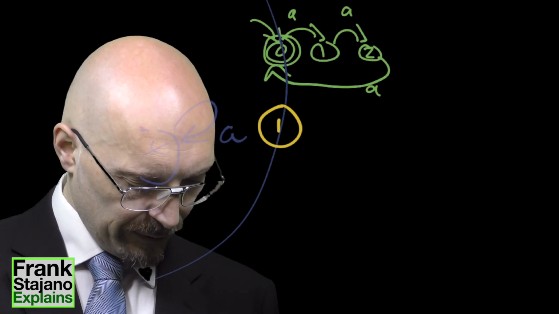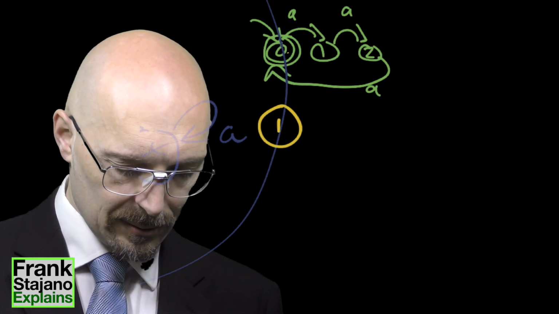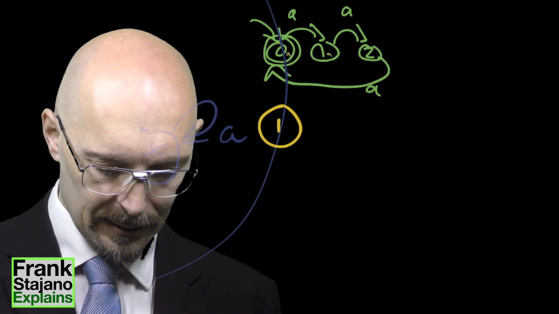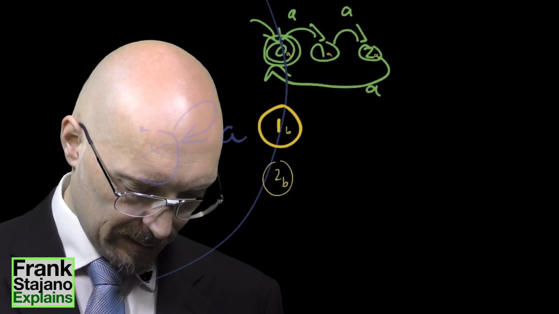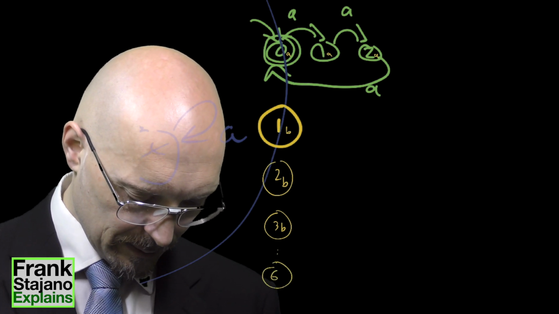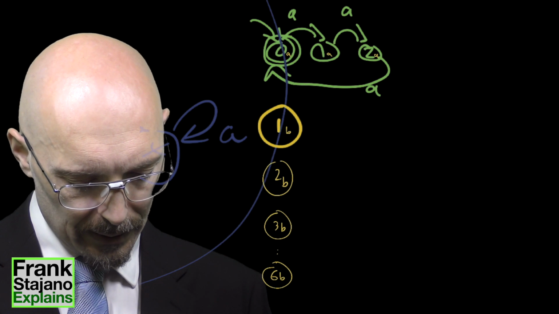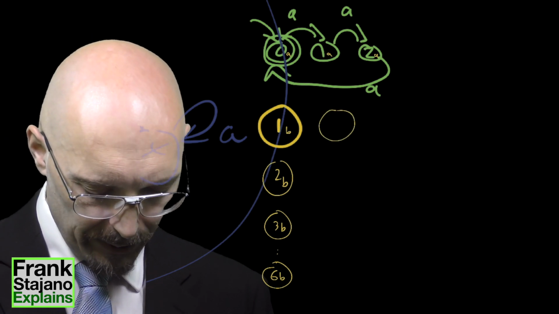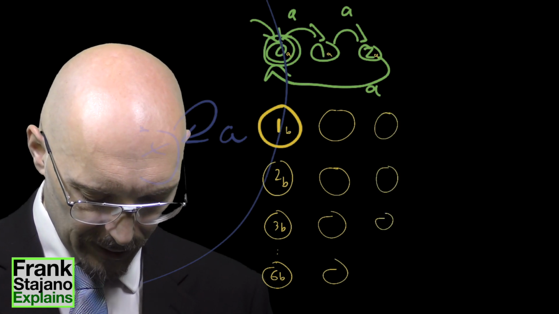So if I call this 0A, 1A, and 2A, and I call this 1B, 2B, 3B, 6B. And then, okay, well, I'd have to come up with other names for these other things. I will refrain from naming those other blobs.